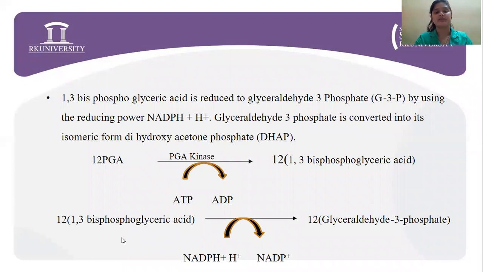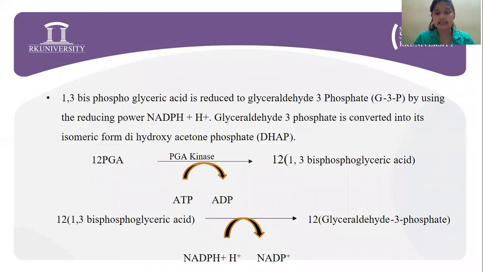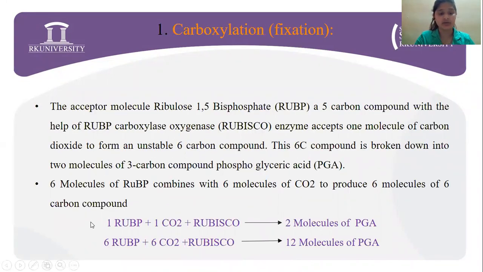Right. Next, finally, the regeneration phase. This is the phase where RuBP is regenerated, and it involves the formation of several intermediate compounds of 6-carbon, 5-carbon, 4-carbon, and 7-carbon skeleton. As I have told over here, why we are using 6 CO2 molecules, the reason being,